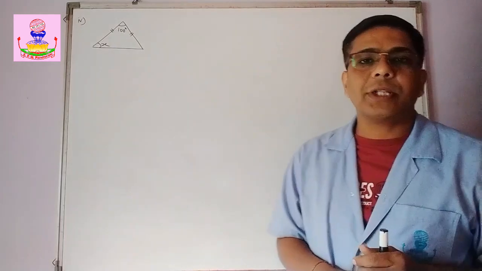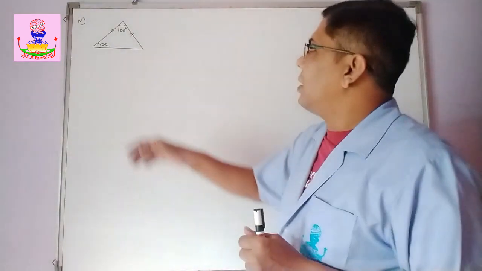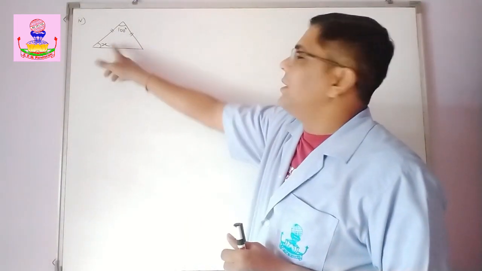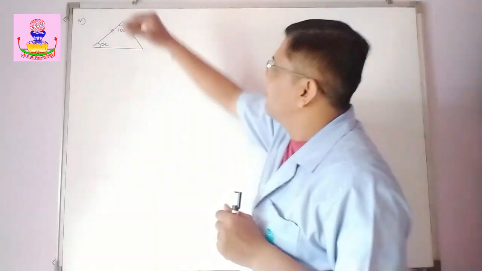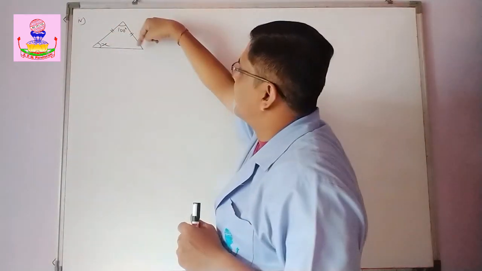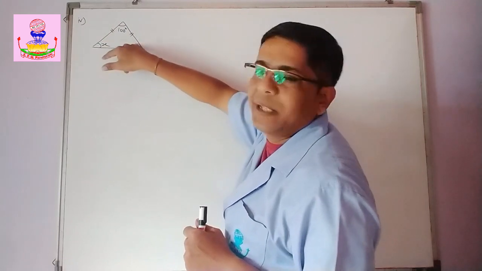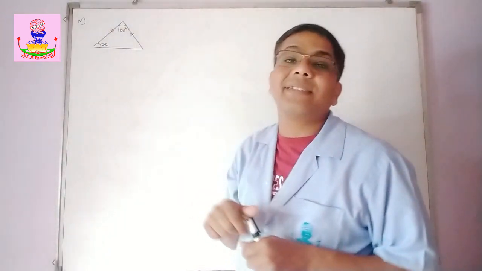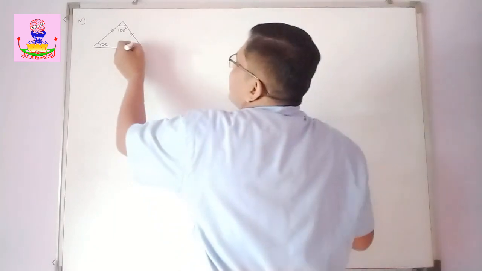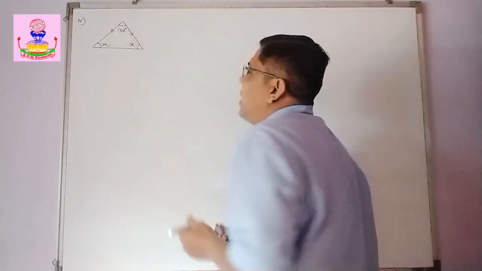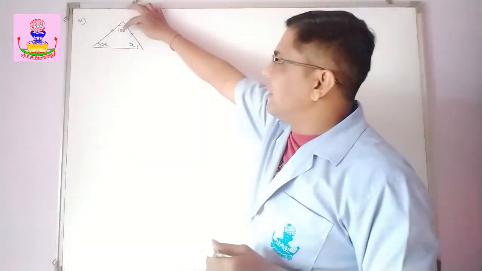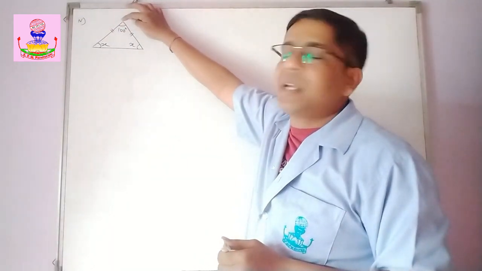Now next example, fourth example I am going to solve. Now here you can see, again it is an isosceles triangle and these are the base angles. So if this is x, this is also going to be x, right? Because base angles are of equal measure. So this is also x. Now the non-congruent angle is given 100 degree.